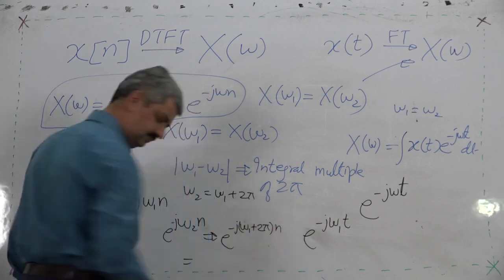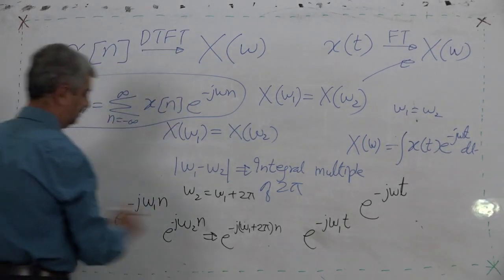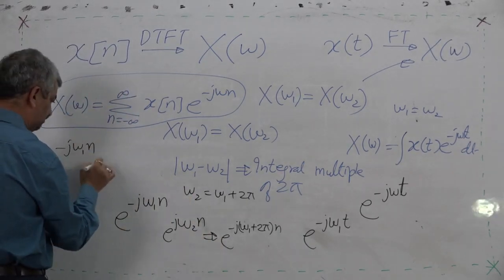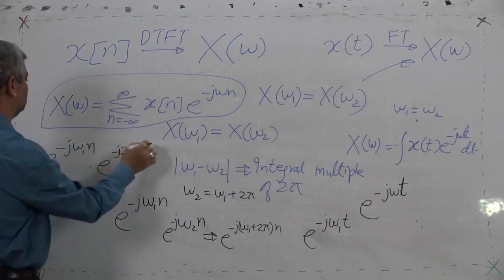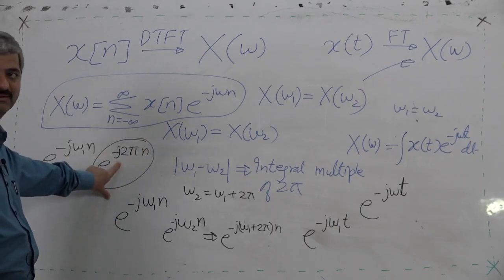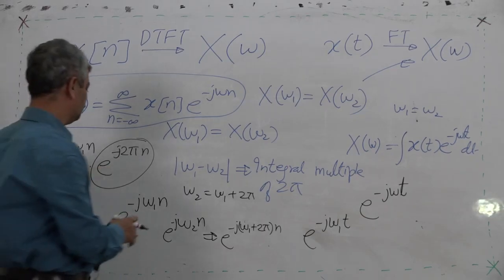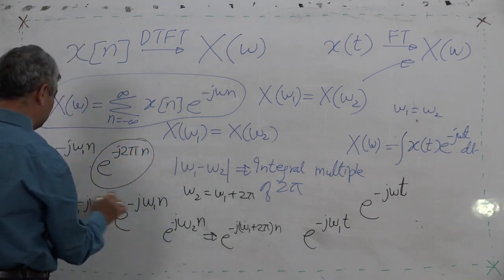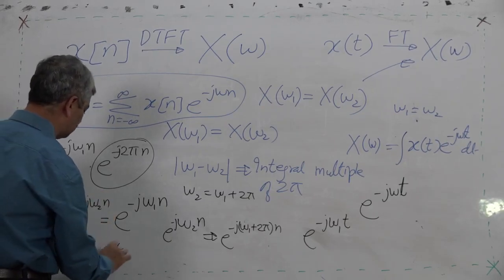This we can expand as e raised to minus j omega 1 n multiplied by e raised to minus j 2 pi n, and this is 1. e raised to minus j 2 pi n is 1, and as it is 1, it is e raised to minus j omega 1 n. So, e raised to minus j omega 2 n is equal to e raised to minus j omega 1 n, even though omega 1 is not equal to omega 2.